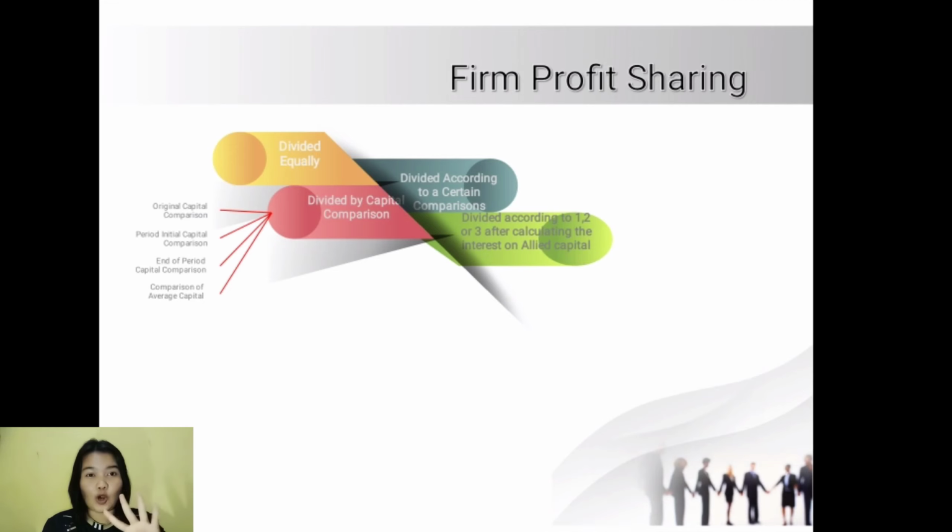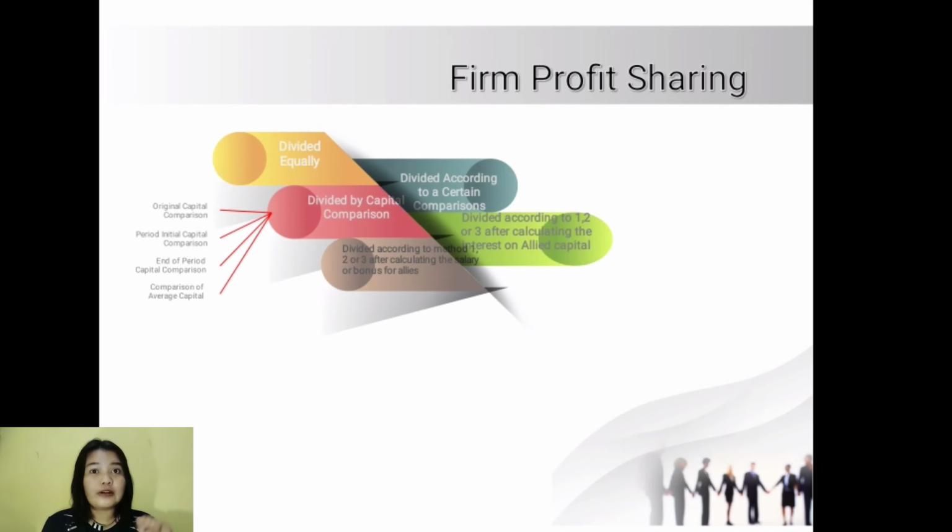Number 4. Divide according to 1, 2, or 3 after calculating the interest on capital. This method of sharing is actually the same as the 3 methods above, but before one of the 3 methods is used, the interest on the capital invested by each partner is issued from the profit or loss earned. Thus, the share of profit or loss earned by the partners consists of the interest on the capital, and the remaining amount distributed. The records are income summary in debit, drawing A in credit, drawing B in credit.